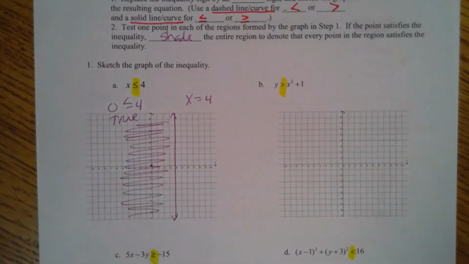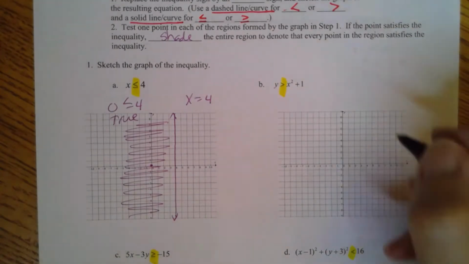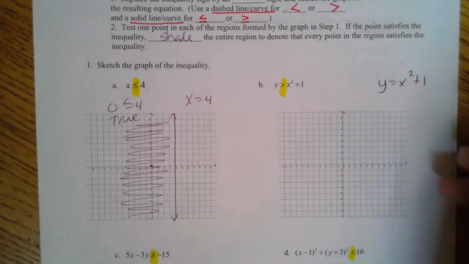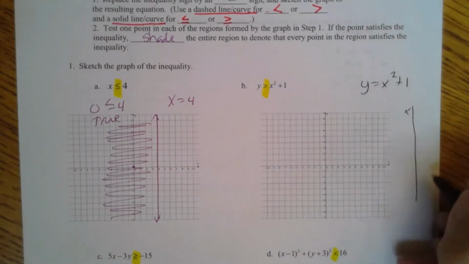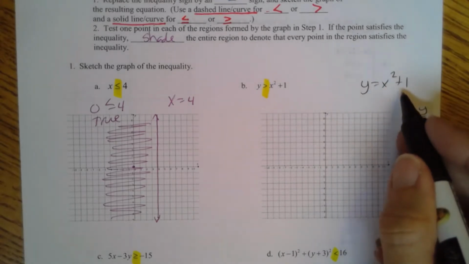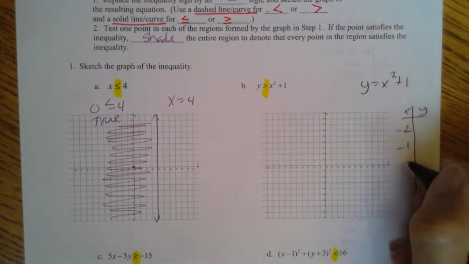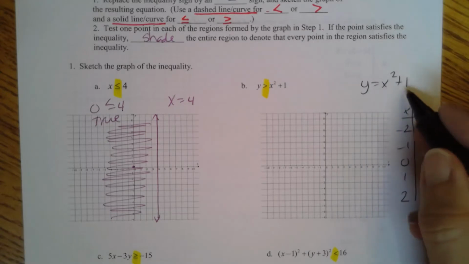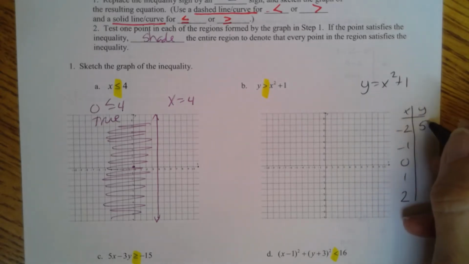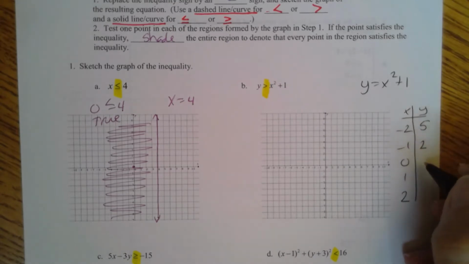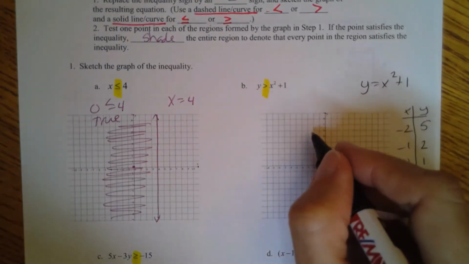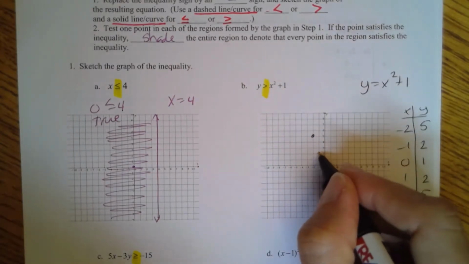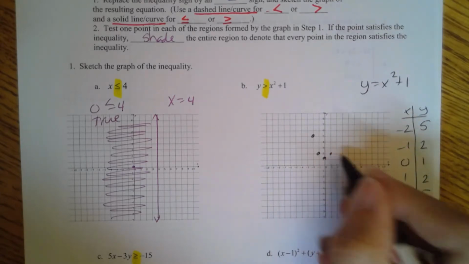Alright, so for the next one, we have y being greater than x squared plus 1. Again, let's pretend we have an equal sign. So y equals x squared plus 1. Try not using your calculator. This was a parent function, and all it's going to do is get moved up 1. So let's do -2, -1, 0, 1, and 2. Plugging in -2 squared, we get a 4. And if you want to just go ahead and add in the 1, you could. So -2, 5. When we plug in a -1, we get a 2, we get a 1, a 2, and a 5. So -2, 5, -1, 2, 0, 1, 1, 2, and 2, 5.